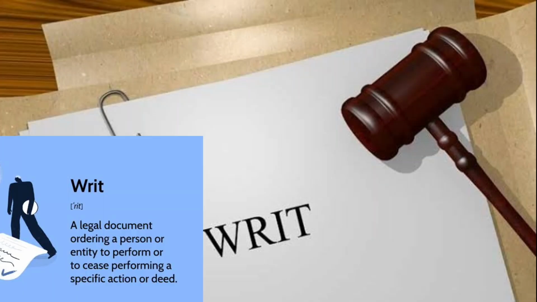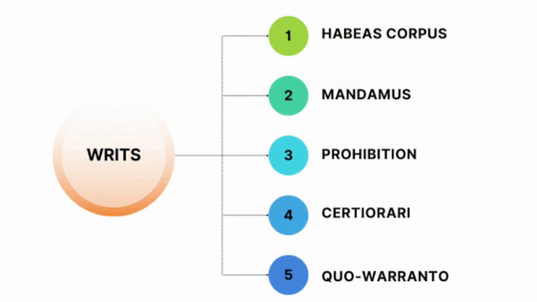In this video, let us discuss types of writs. Supreme Court under Article 32 and High Court under Article 226 can issue writs. The writs are habeas corpus, mandamus, prohibition, certiorari, quo warranto.